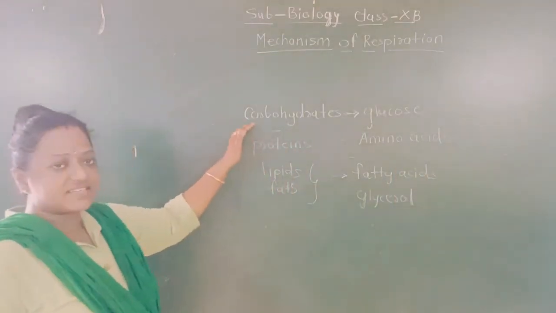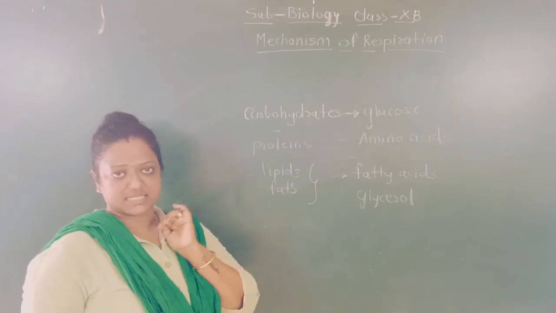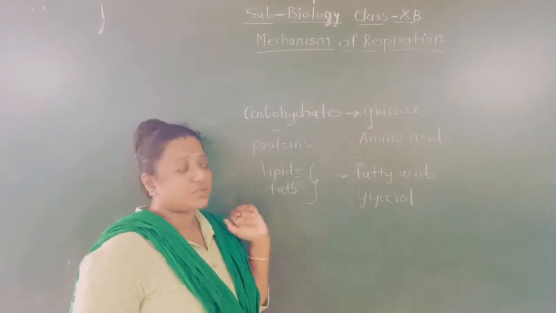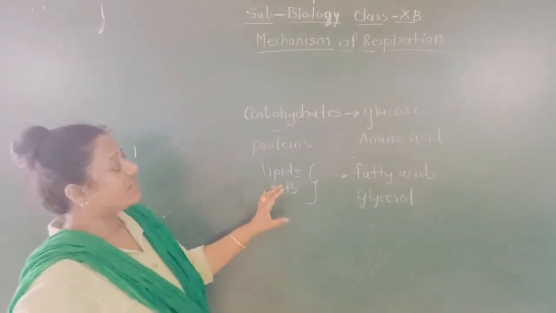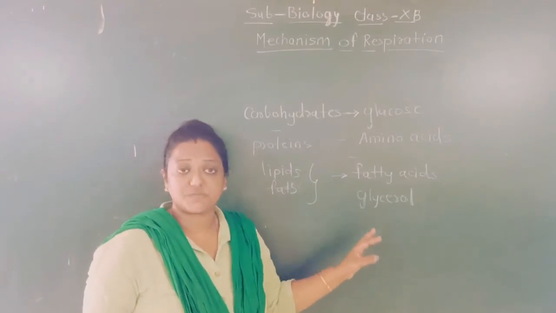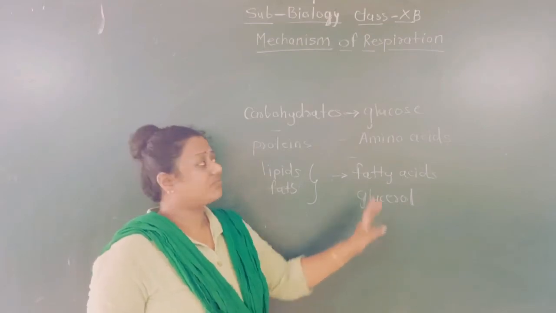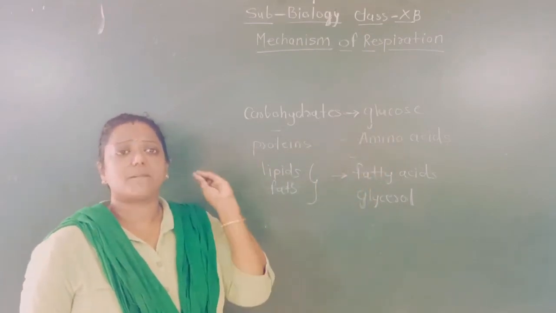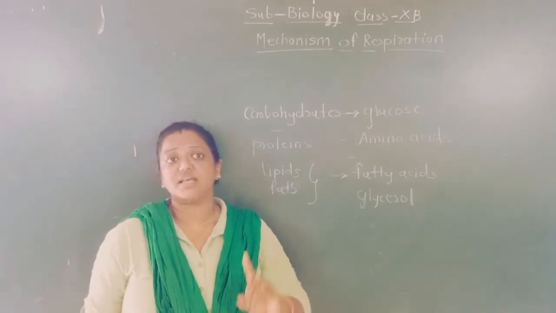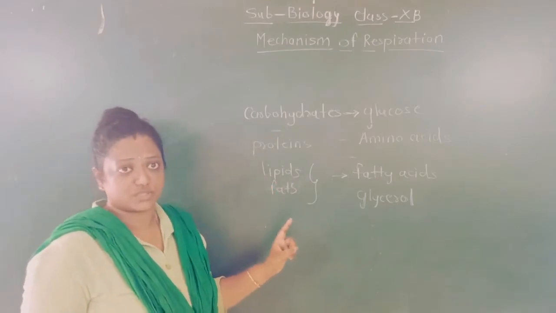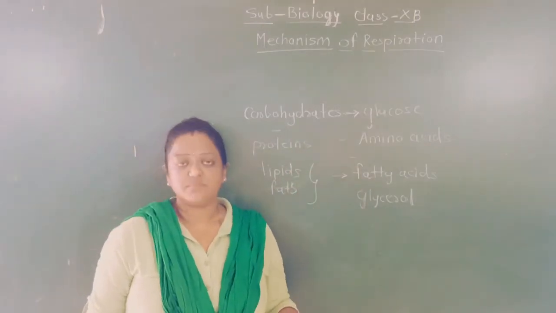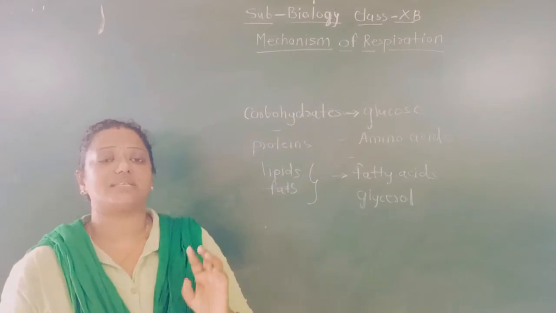So carbohydrates are converted into glucose, the simpler form, because carbohydrate was the complex form of the food. Proteins are converted into amino acids, and lipids or fats into fatty acids and glycerol, the simpler forms. But students, for the respiration process we are in need of only glucose. Glucose is the basic source for the respiration process, not any other. Amino acids, fatty acids and glycerol also go through the process of respiration.